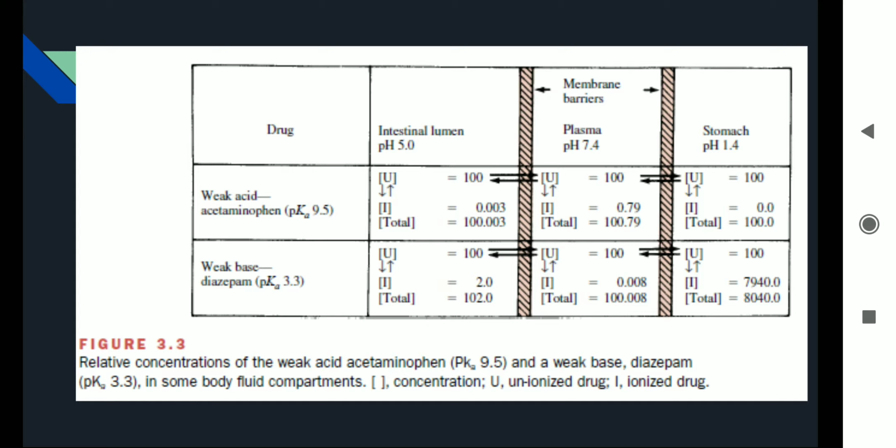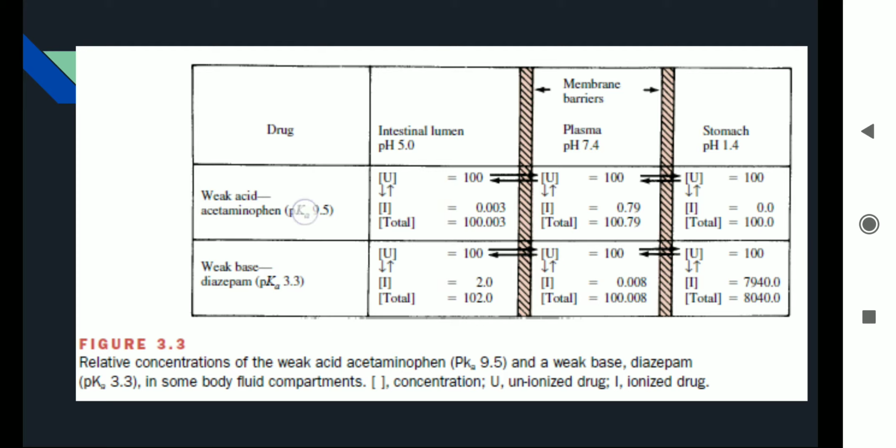There are never strong acid or strong basic molecules used as drugs. So it depends on the pKa of the drugs and the lipid water coefficient of the drug.